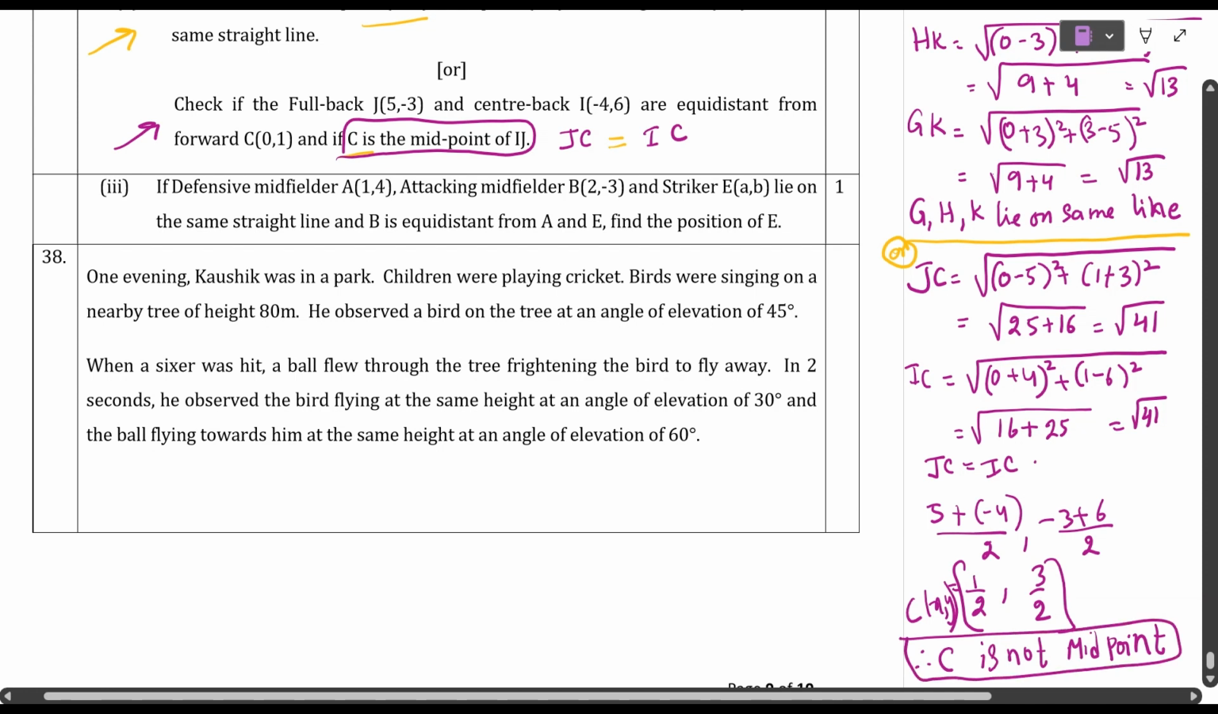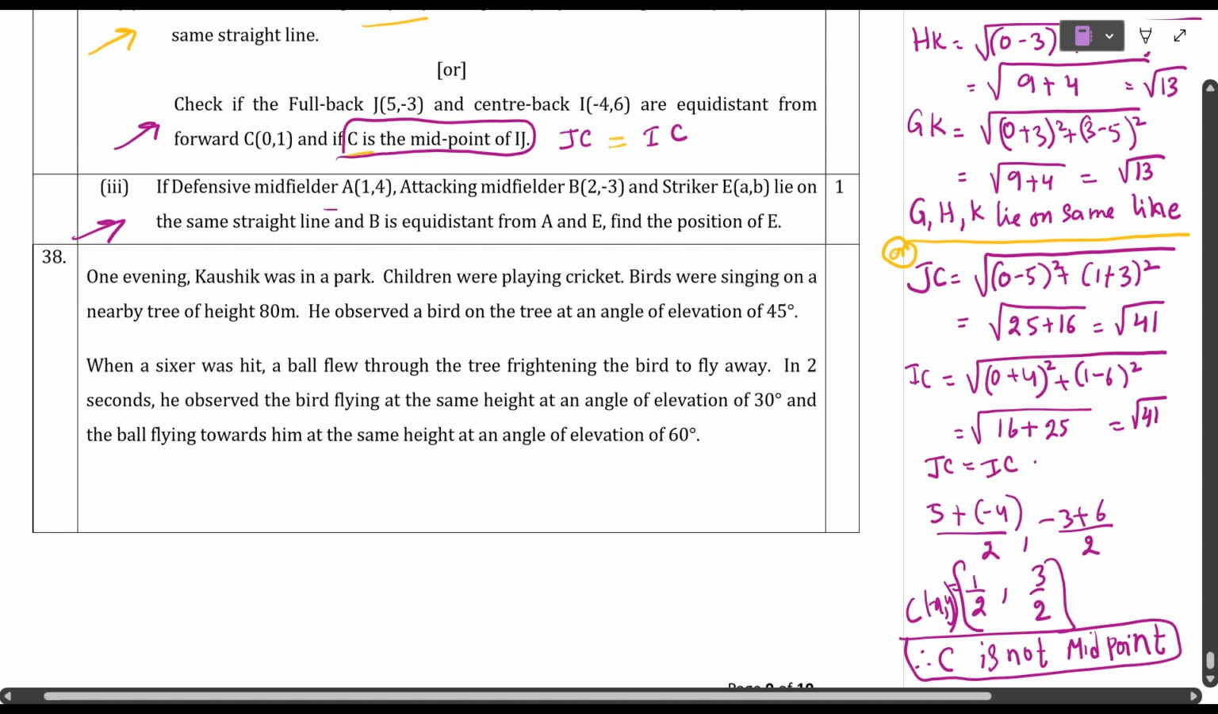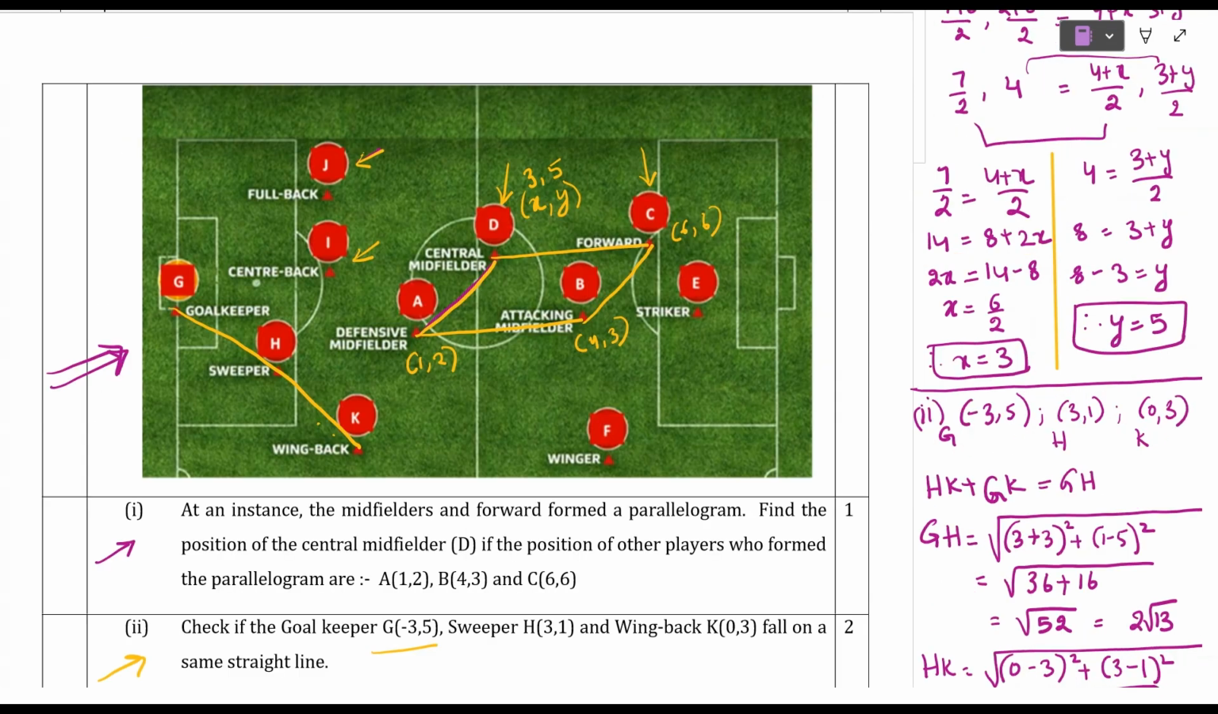Now let us see the third bit, students. If the defense midfielder A(1, 4), attacking midfielder B(2, -3) and striker E(a, b) lie on the same straight line and B is equidistant from A and E, find the position of E, they are telling. Okay, so let us check where A, B and E are in our diagram, students. A here, B here and E here.